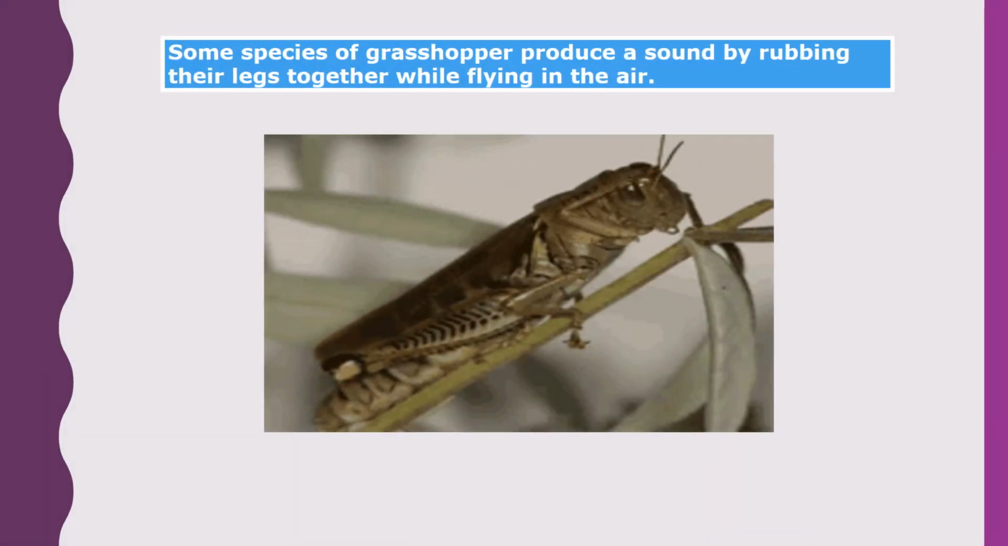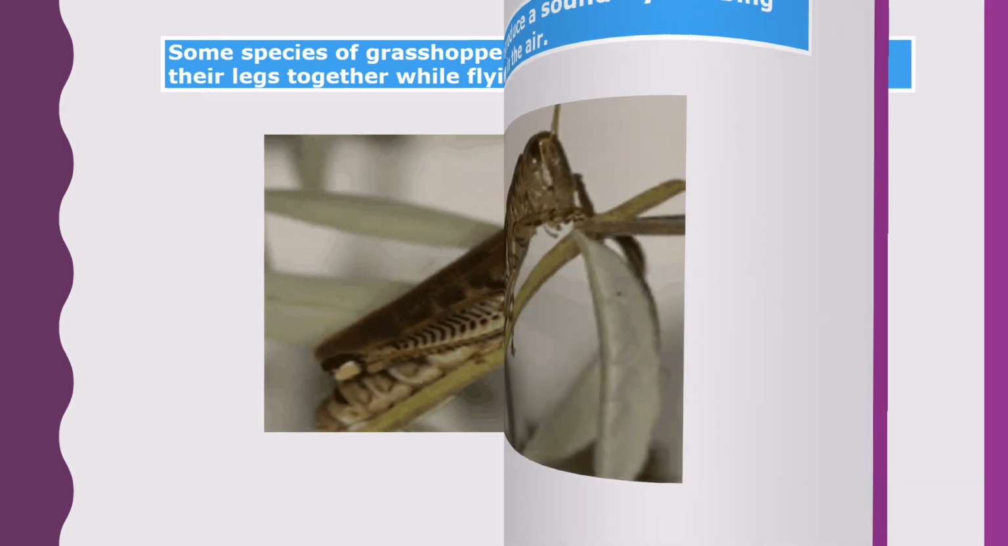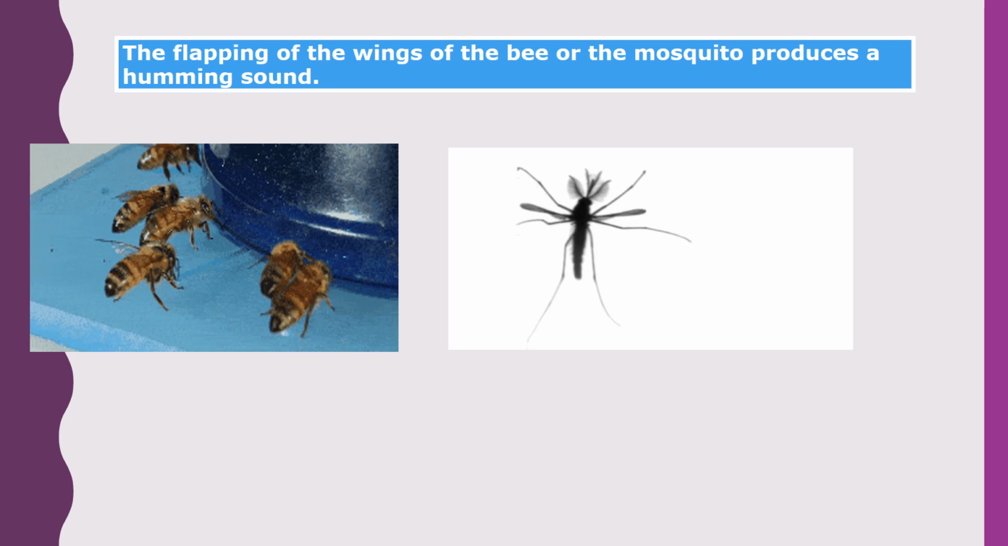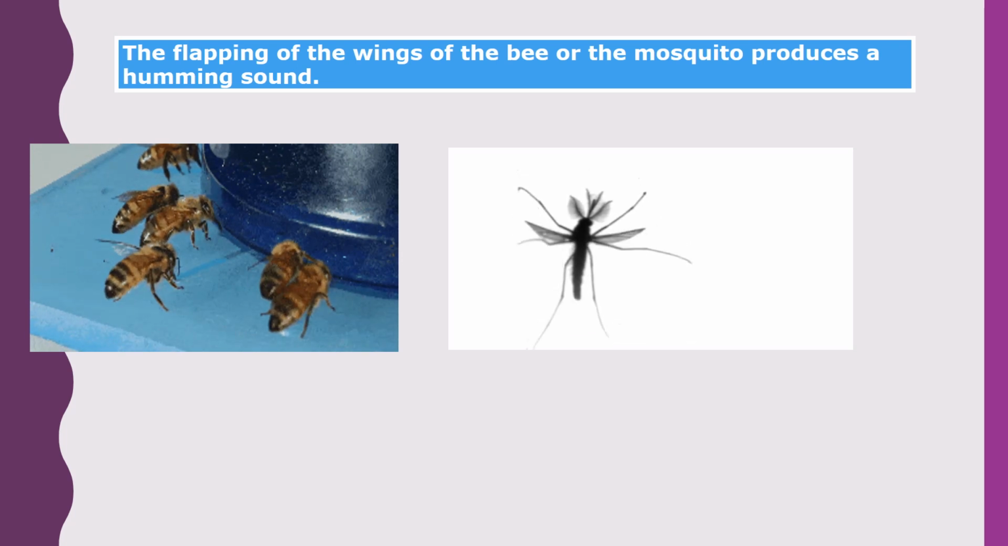Some species of grasshopper produce a sound by rubbing their legs together while flying in the air. So this is the grasshopper sound, they are rubbing their legs. Okay, and that also we can understand. Okay, there is also one of the sounds. The flapping of the wings of the bee or the mosquito produces a humming sound. So this is also one of the sounds.